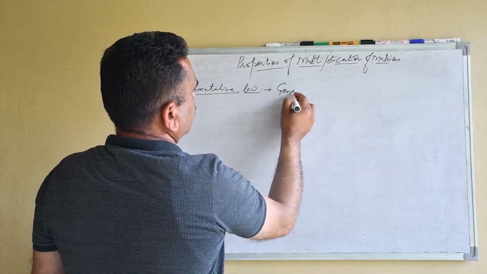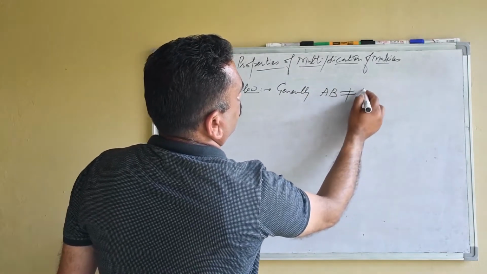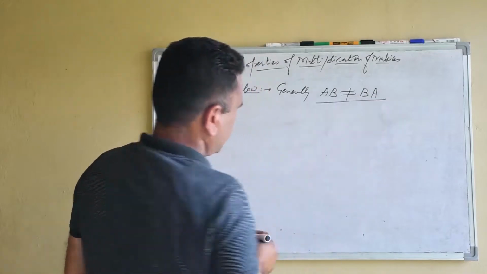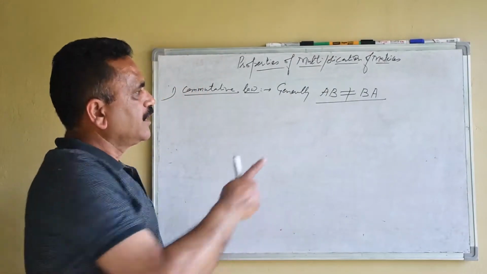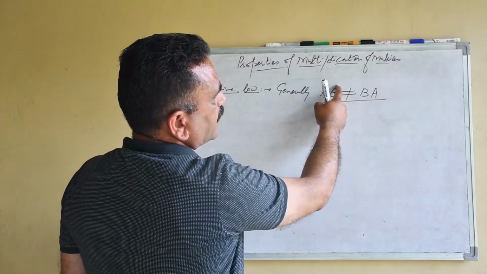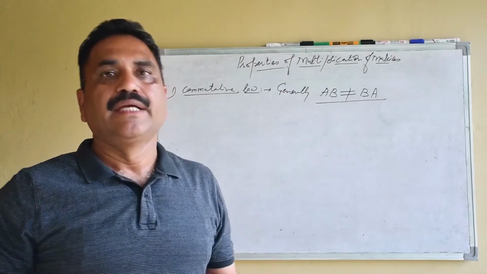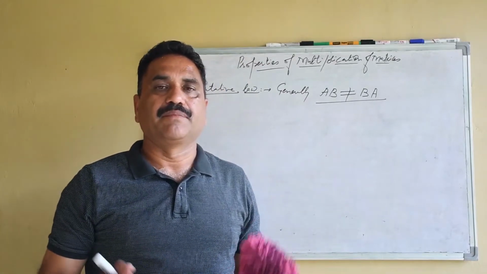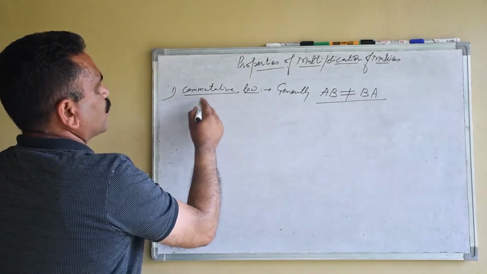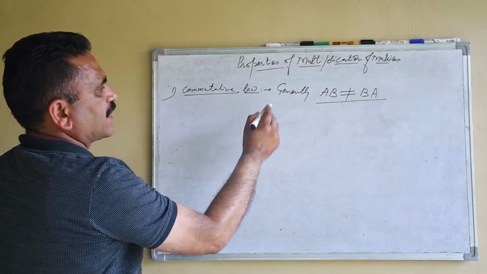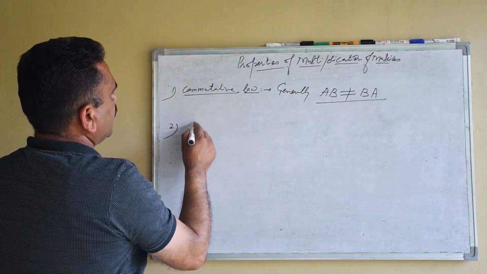Generally, AB is not equal to BA. We can say that with respect to multiplication, when we multiply the first by the second and the second by the first, the product will not be the same. So matrices are not commutative in nature with respect to multiplication. Second is associative law.